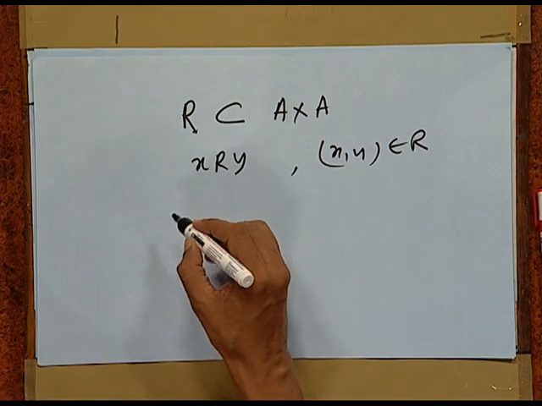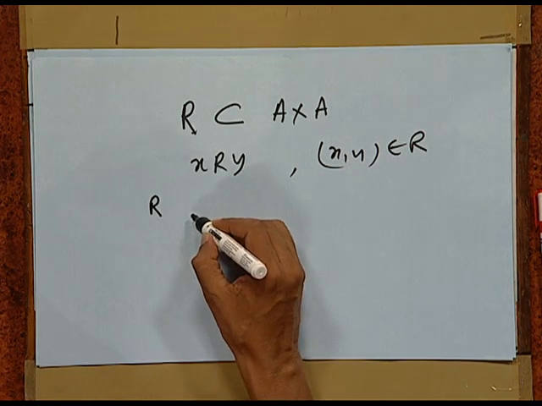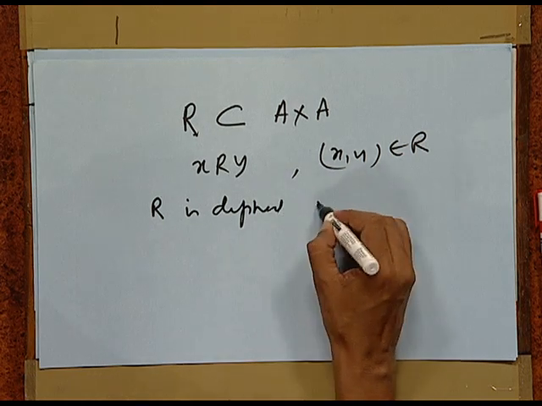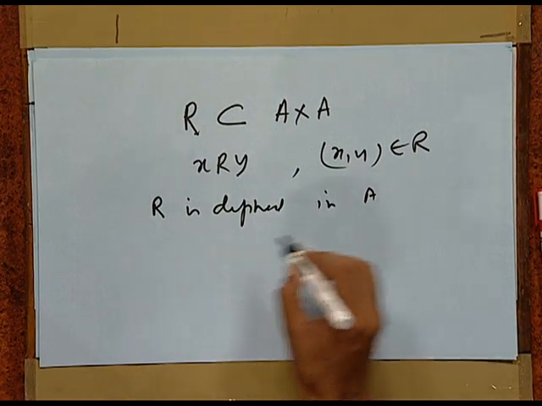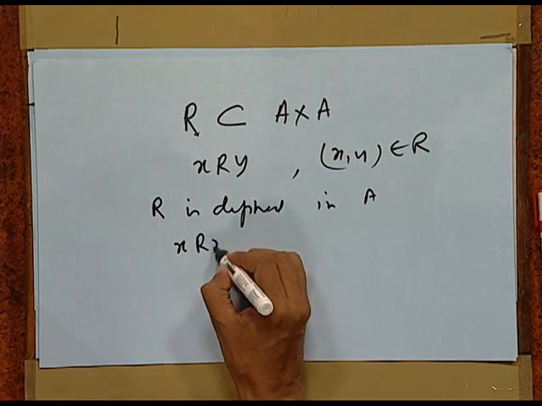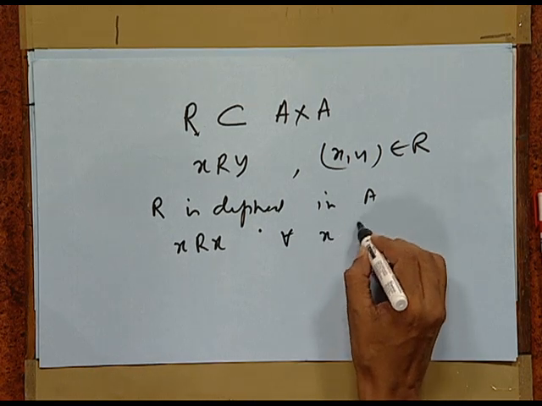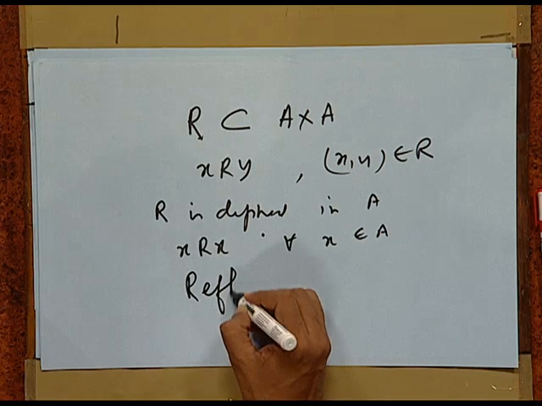Now, if a relation R is defined in a set A such that x R x for all x belonging to A, that is every element is related to itself, then we say R is reflexive.